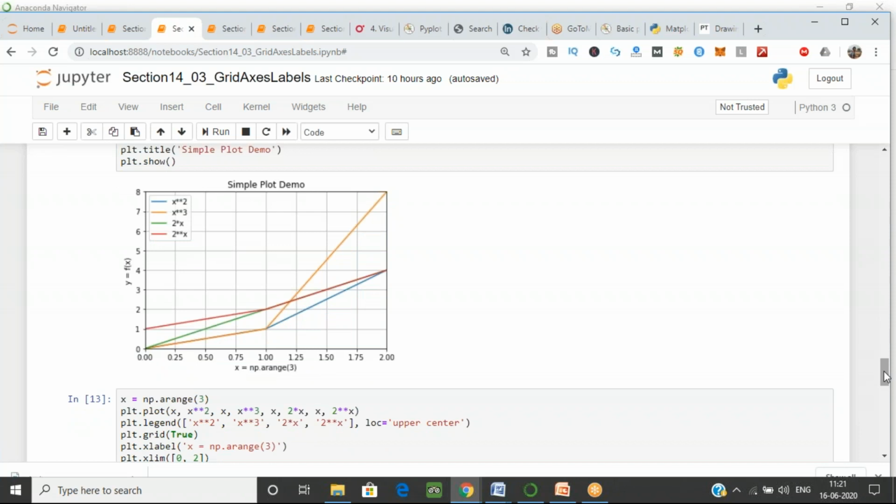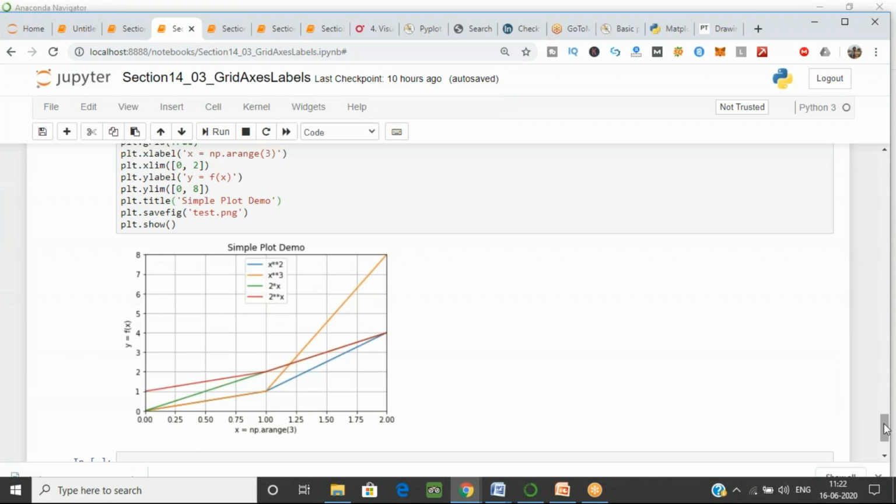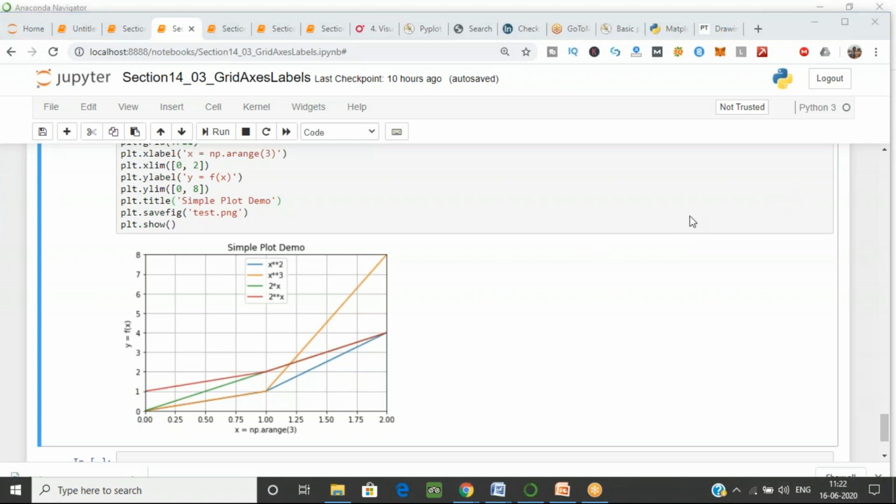And if you want to save a picture, like I want to store this image. I have plotted the graph, but I want to copy this image and paste it in my research paper or my thesis or anything. So how can you do that? For that we have another function, plt.savefig, that is save figure. Now if I execute this, I have given the name test.png.